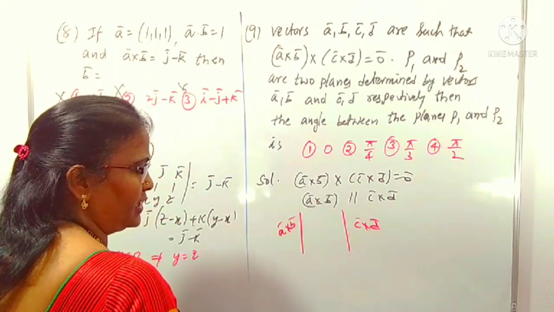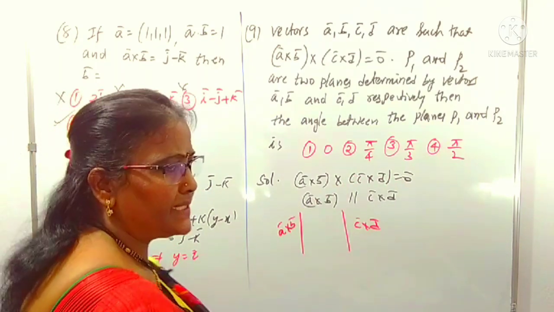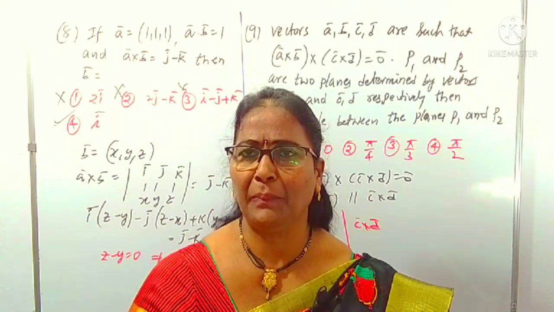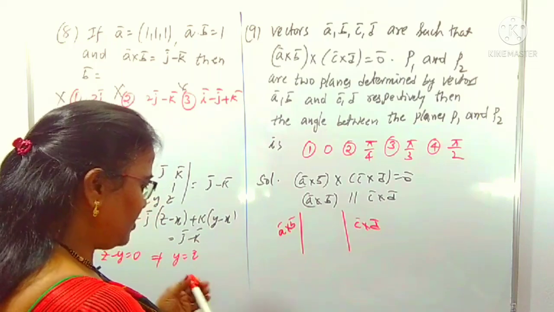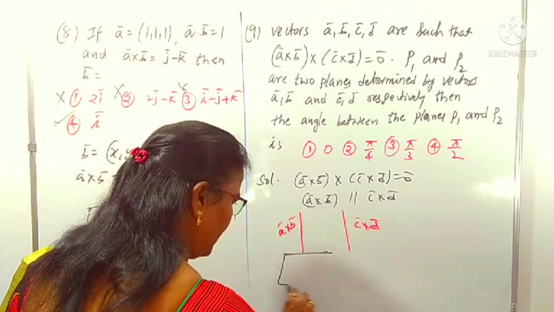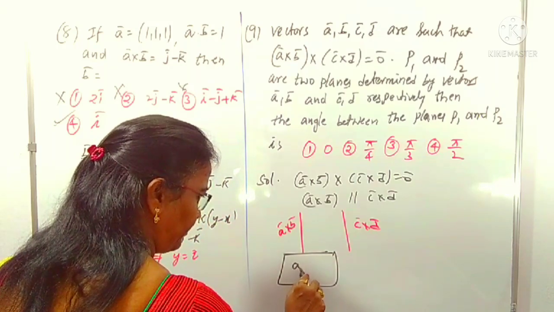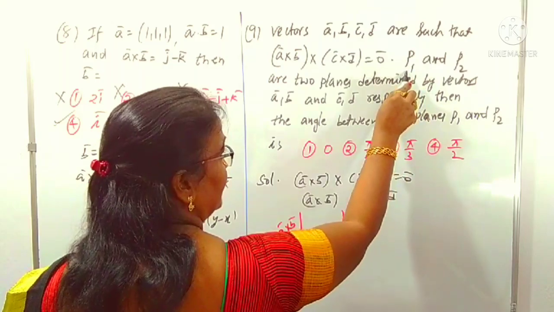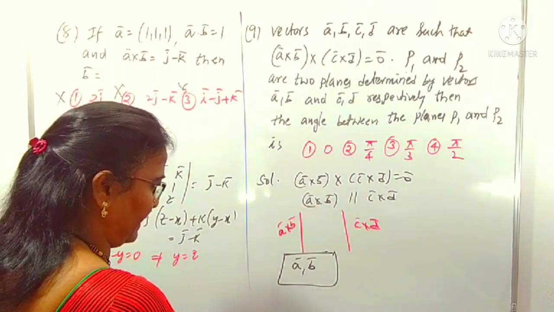And also we can observe that A cross B is nothing but the vector perpendicular to the plane containing A and B. This is a plane containing A, B. Which plane is that? The plane containing A, B is the P1 plane. This is the P1 plane, right?